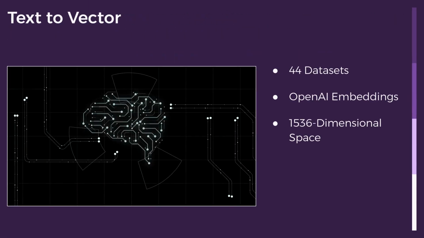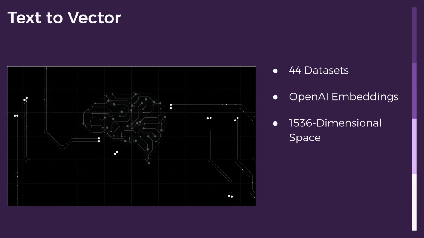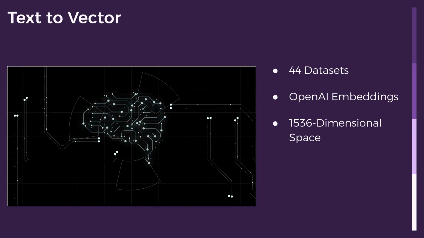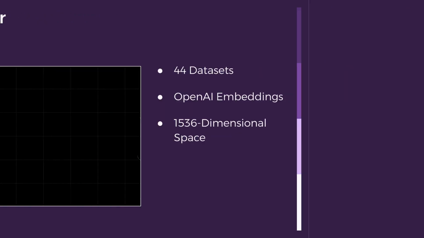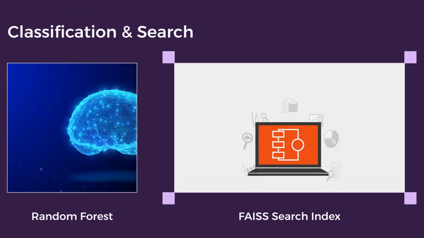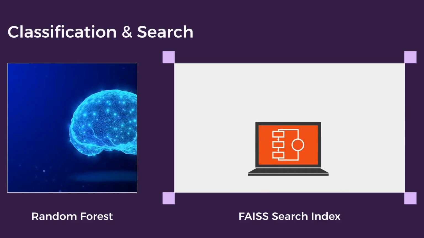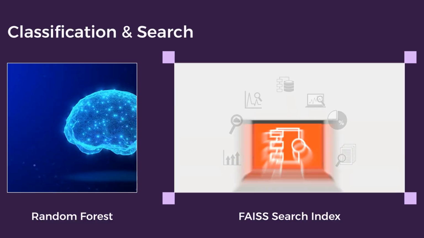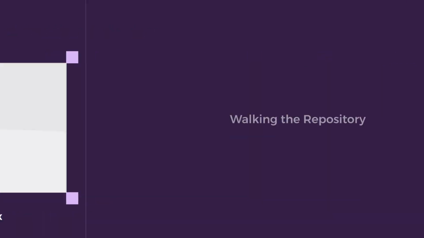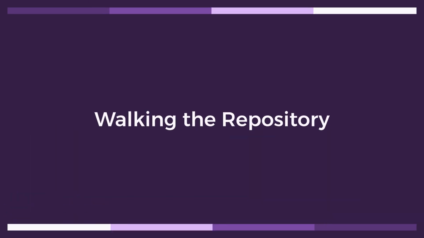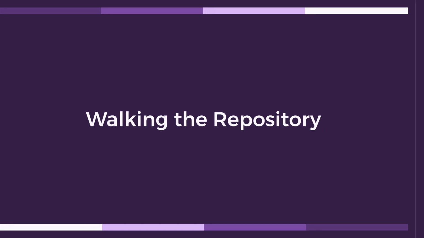Once the 44 datasets existed, we passed every trait through an OpenAI embedding model, turning text into points in a 1,536-dimensional space. Then, we trained classification models and built a FAISS search index to retrieve related traits instantly, ensuring rapid comparison across all models. Now let's take a quick walk through the GitHub repository where all this is housed.